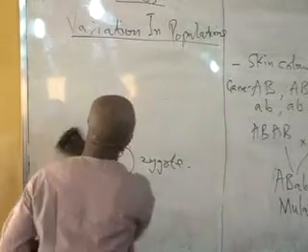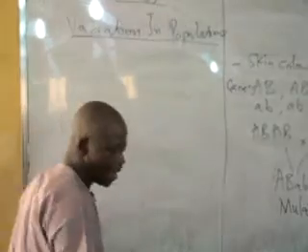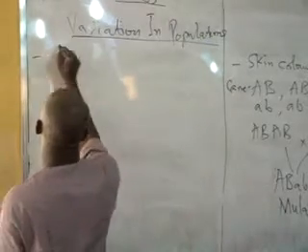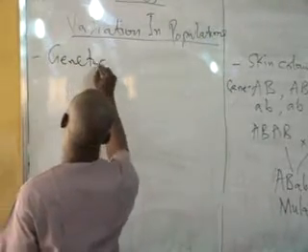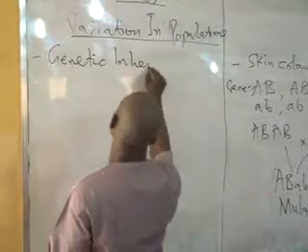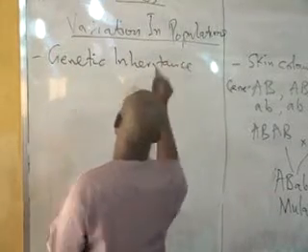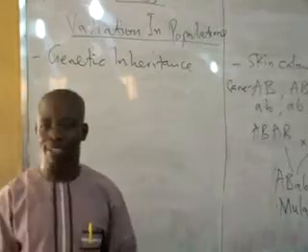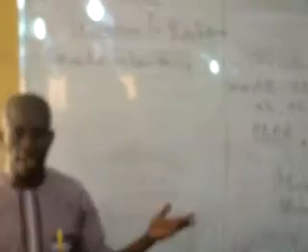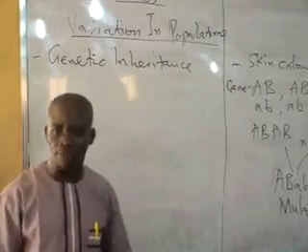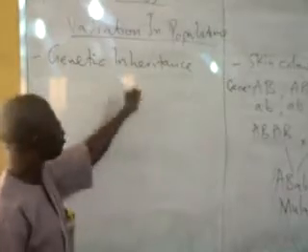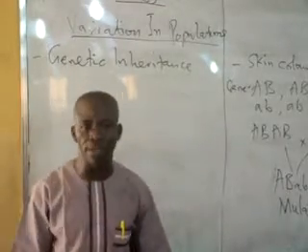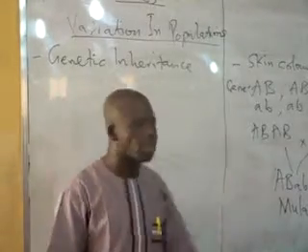So in other words, what we have said is that genetic inheritance is one of the factors that calls for variation in organisms. And in fact, this is the most important force that is driving variation in organisms.